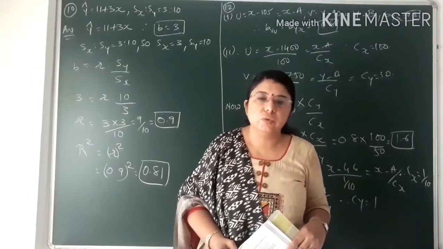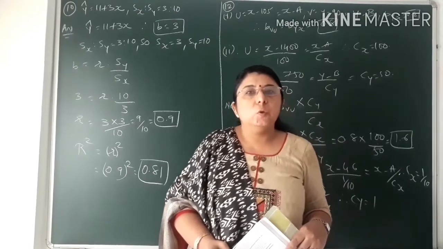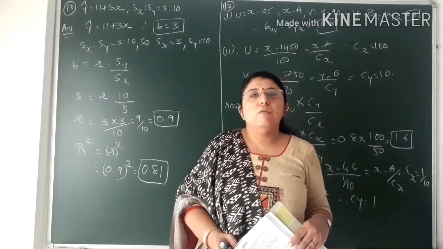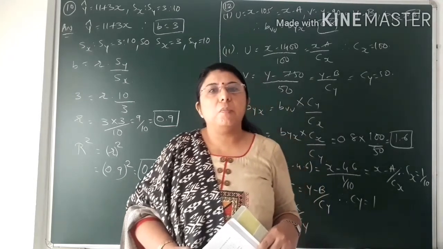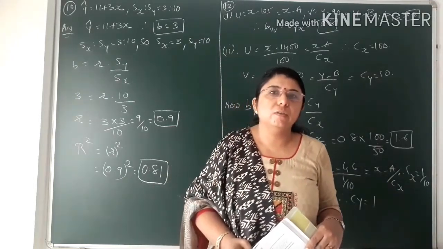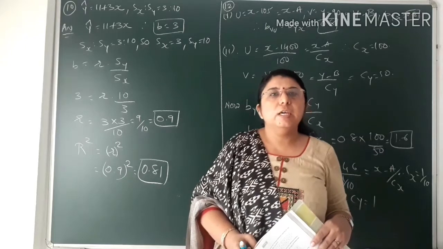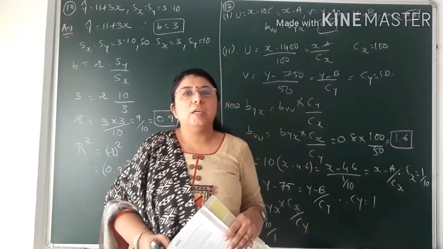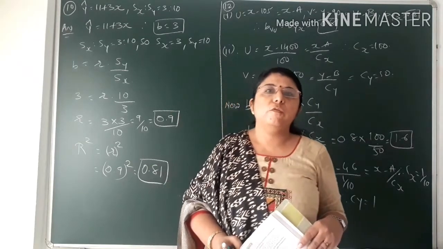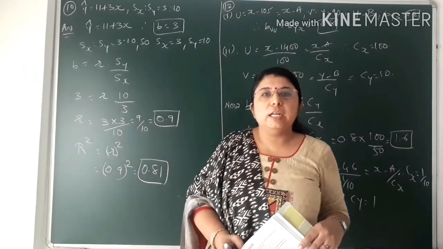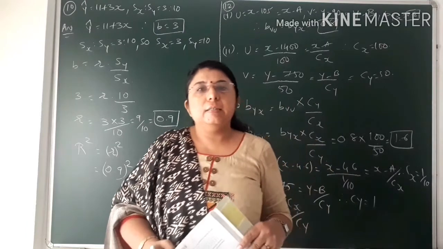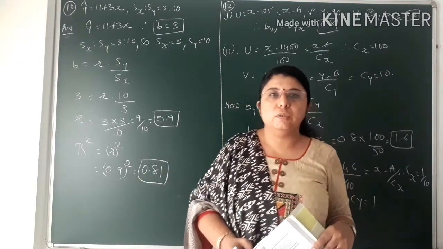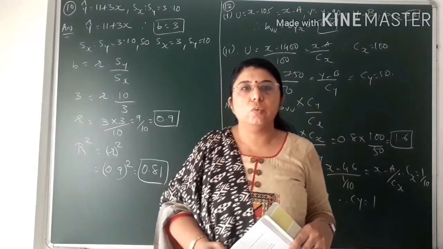In the last video lecture I had explained question number 5 and 7 of section F of exercise 3. That was the new topic that we had done, that was coefficient of determination. We had also done the practical sum of coefficient of determination, that is question number 5 of section F. Now in this video lecture I am going to take a few of the typical sums of exercise 3. For that I have chosen section D, question number 10 and question number 12. Today we are going to learn these two questions, do the practical solution of these two questions.